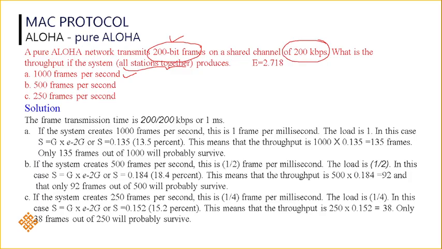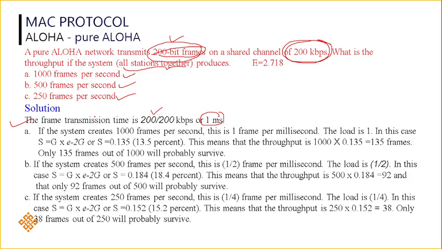That means how many frames will be successfully transferred without any collisions. If it transfers 500 frames per second, what will be the throughput? If it transfers 250 frames per second, what is the throughput? A simple example. First, let us see the frame transmission time. The frame transmission time is 200-bit frames at 200 kbps. Just divide 200 by 200 kbps, and you will get 1 millisecond. That is the frame transmission time.